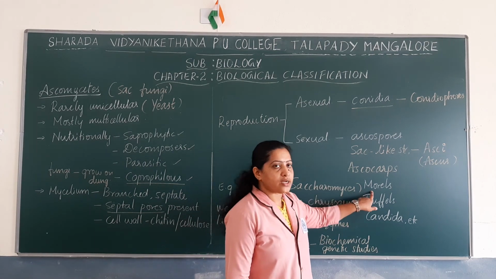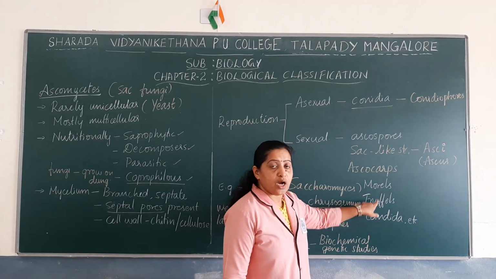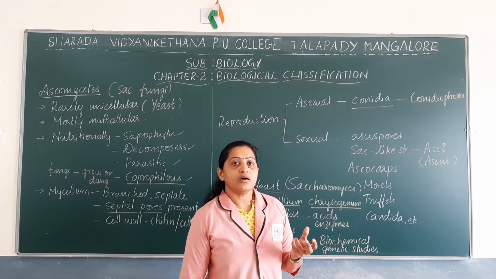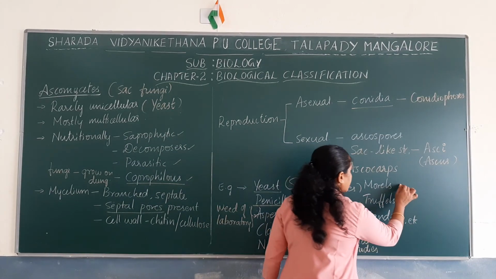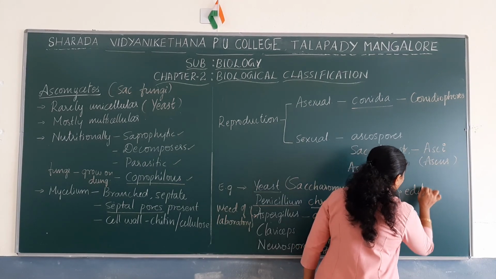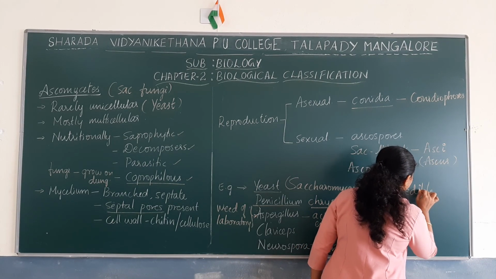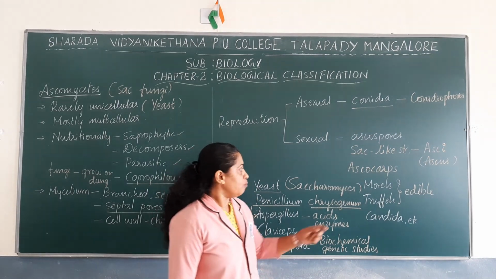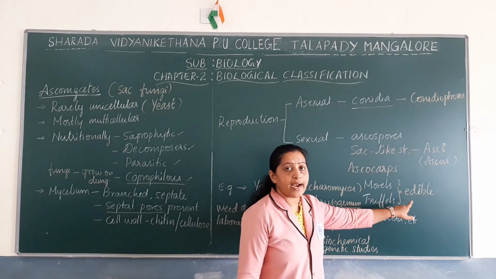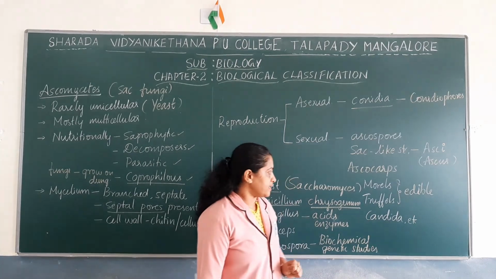Next, morels and truffles. Morels and truffles are edible forms of ascomycetes. Very delicious ascomycetes. Morels and truffles are edible forms of ascomycetes.